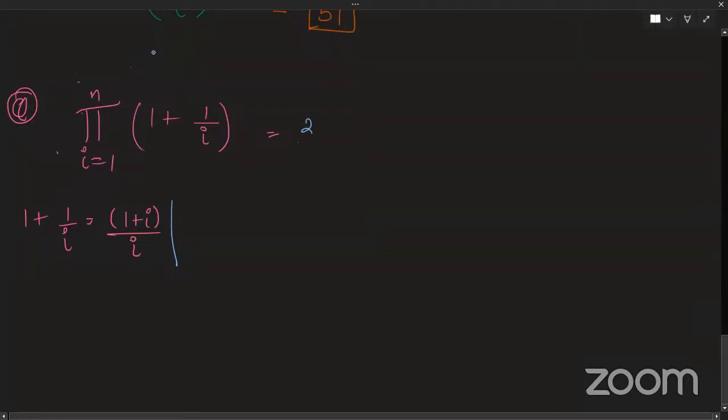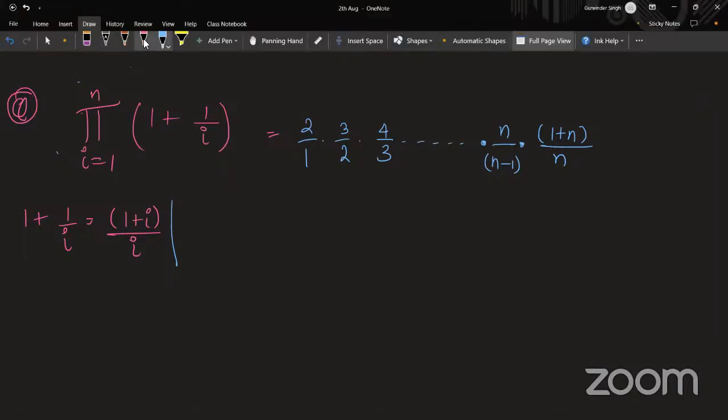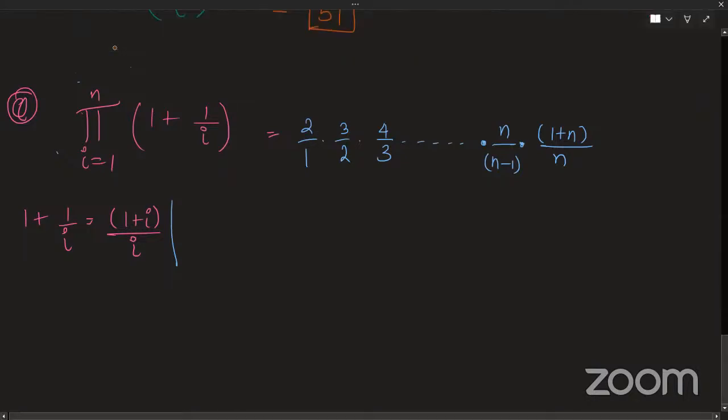So taking its value, it is 2 by 1 into 3 by 2 into 4 by 3, and so on. What will be my last term? My last term will be 1 plus n by n, that is n plus 1 by n. And what will be my second last term? It will be n by n minus 1, not n minus 2, because it is just deducting by 1.